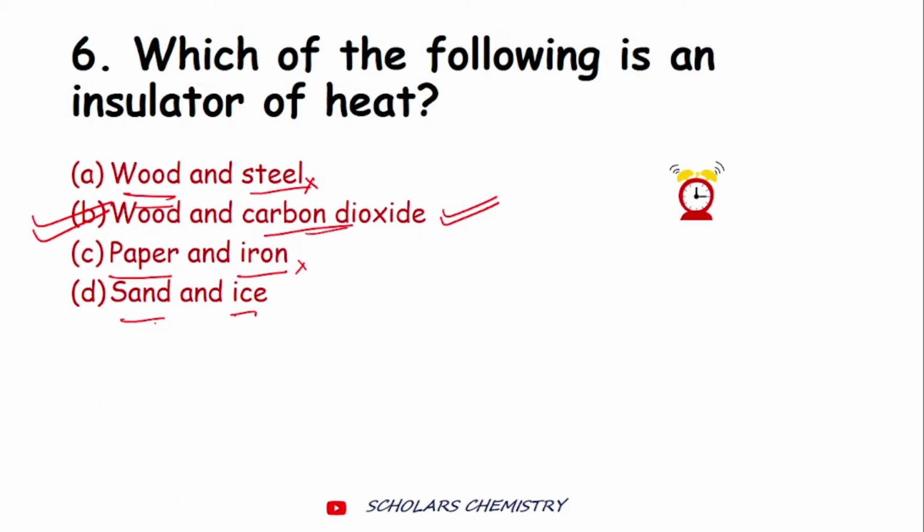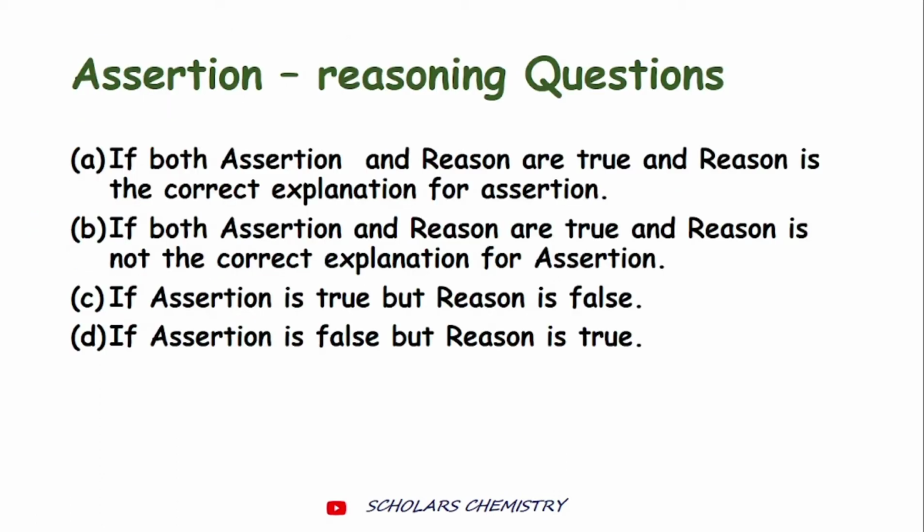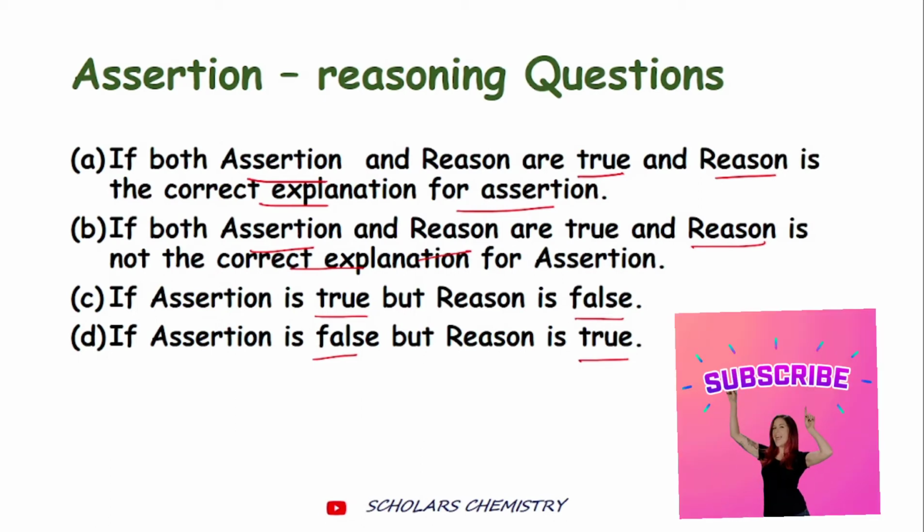We are moving to question number 7 now. Alright, so we have certain assertion reasoning questions now. I hope you are familiar with how to do assertion reasoning questions. In this, there are 4 options. The first option is if both assertion and reason are true, and reason is the correct explanation for assertion. Option B is if both assertion and reason are true, but reason is not the correct explanation for assertion. Option C, assertion is true but reason is false. And option D, assertion is false but reason is true. So these are the answers to assertion reasoning questions. Based on these answers, you have to answer the following questions.